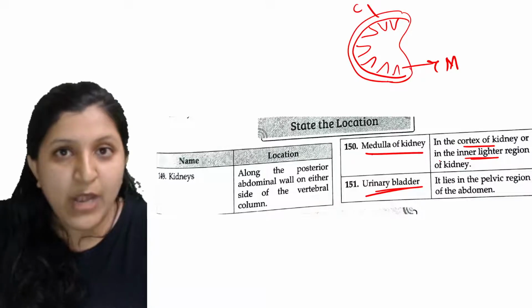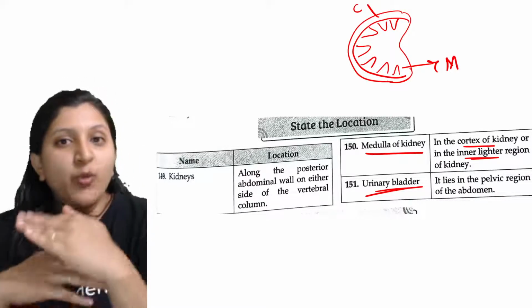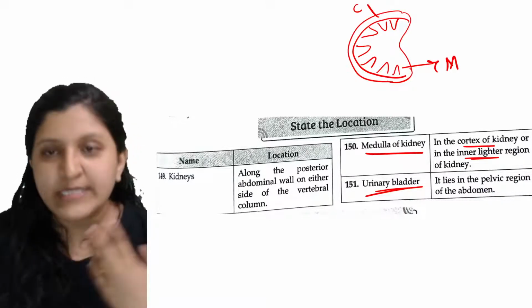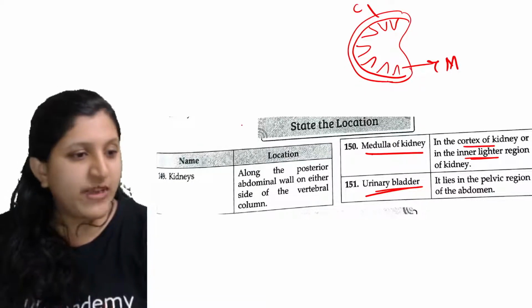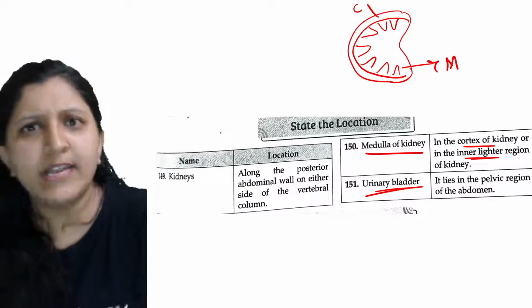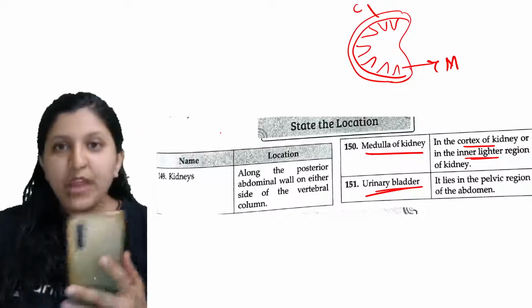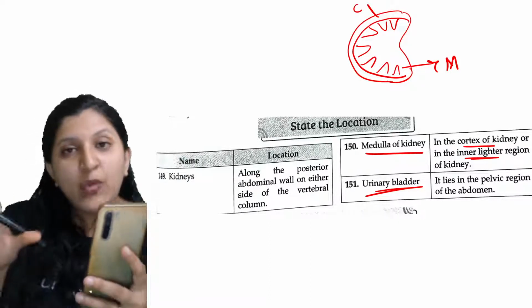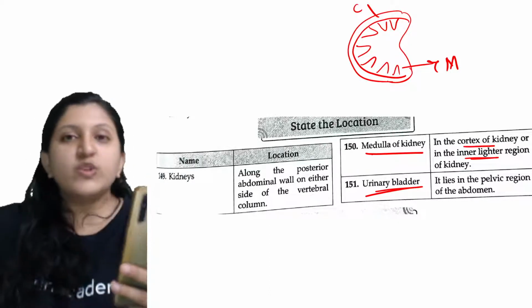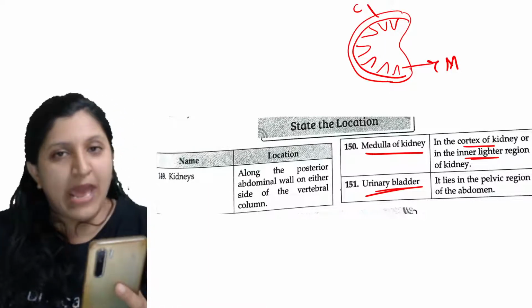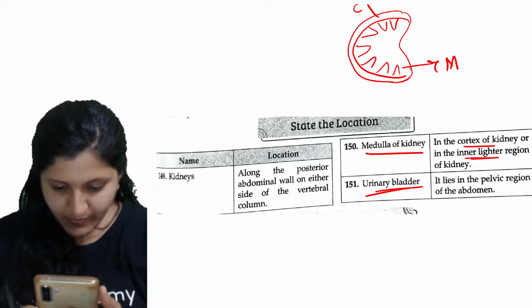So now this is the pelvic area. Okay, so that is the lower abdominal area. What is that? We call it the pelvic region. I think you have studied the skeletal system already. So there is the abdominal area, and you have studied the pelvic girdle, right? In that pelvic area itself you can find the urinary bladder.